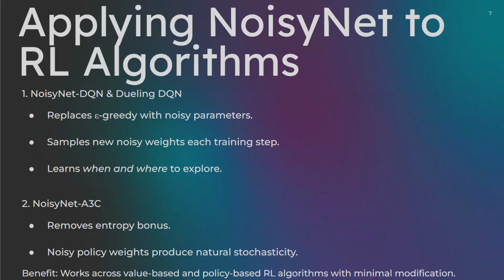For the asynchronous advantage actor-critic model, they remove the entropy bonus of the policy loss. Again, the layers are parameterized just like before. Instead of epsilon greedy, it would choose the action simply based on the policy and it happens deterministically. To fix it, introduce an entropy bonus here for stochasticity. The result is that the gradients are unbiased due to the consistency of the network rollout.